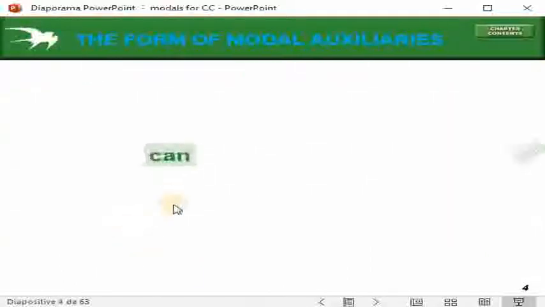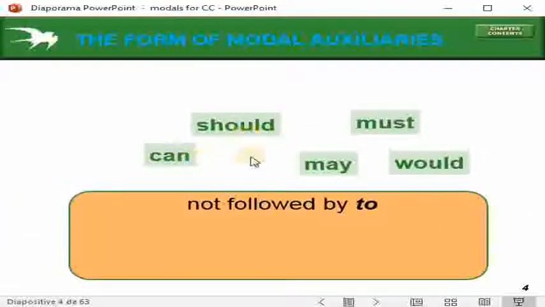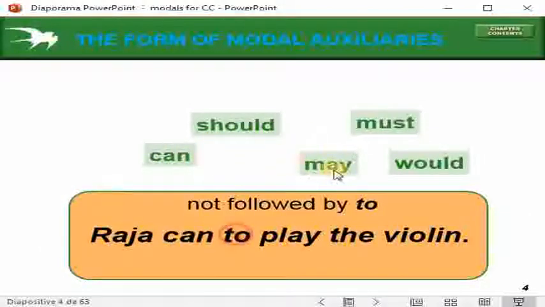Let's go. So here we have different modal verbs: should, must, can, may. They should not be followed by to.